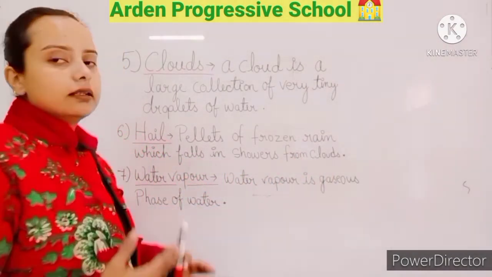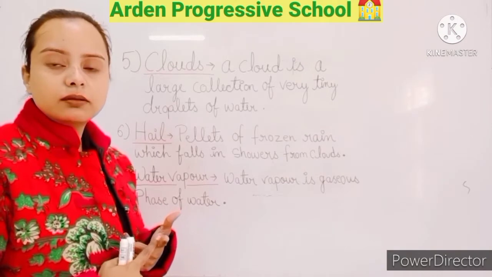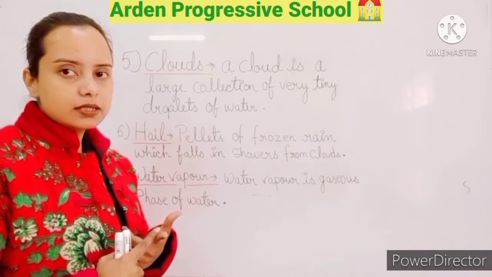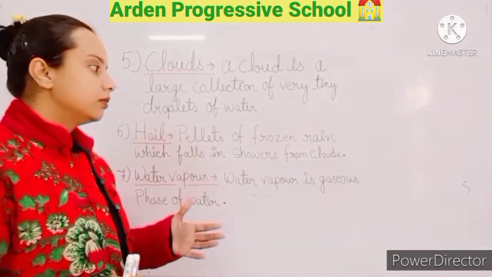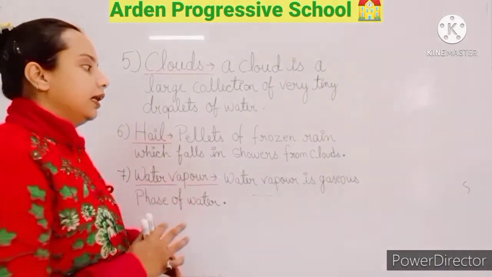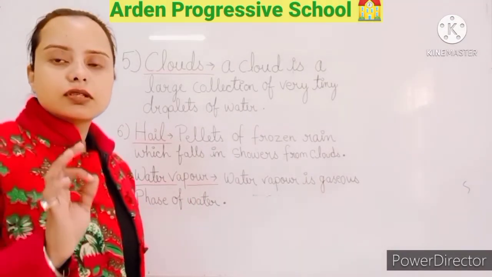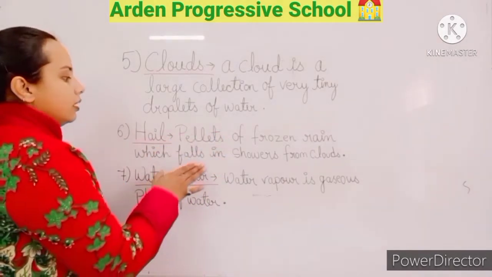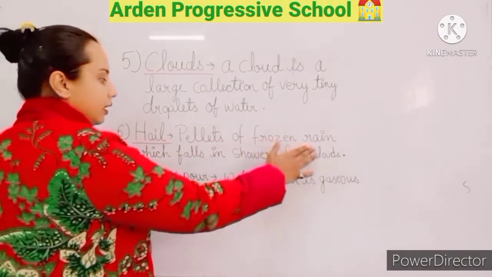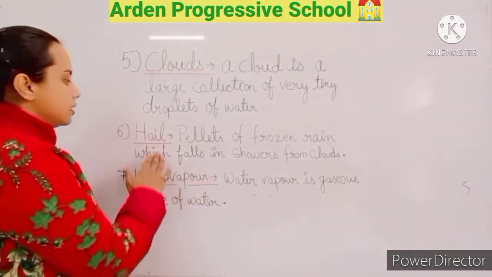I have explained that when precipitation takes place, the rainfall takes place in the form of water, because there are three states of water, that is the gaseous state, the liquid state and the solid state. Sometimes when the climatic condition is cold, when precipitation is taking place, it is in the frozen form. That frozen rain is known as hail, the pellets of frozen rain which fall in showers from clouds.